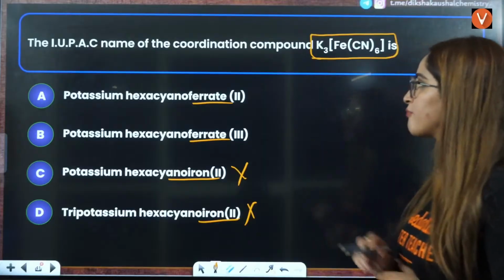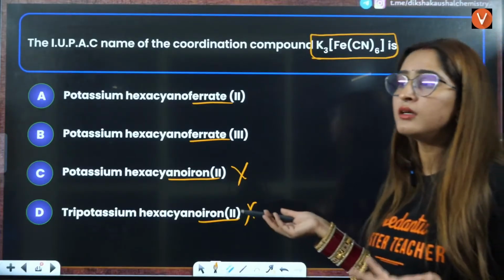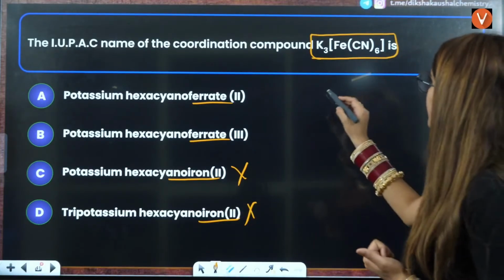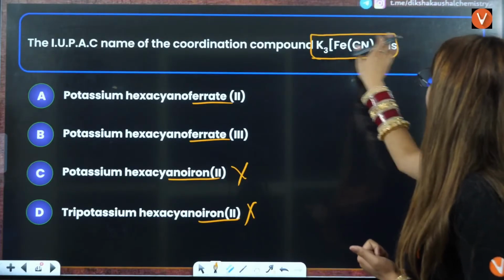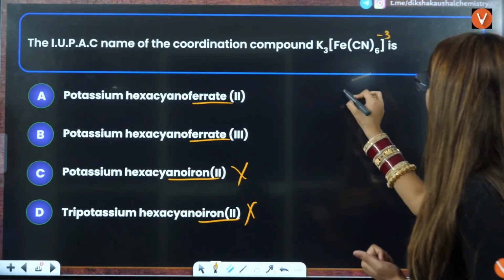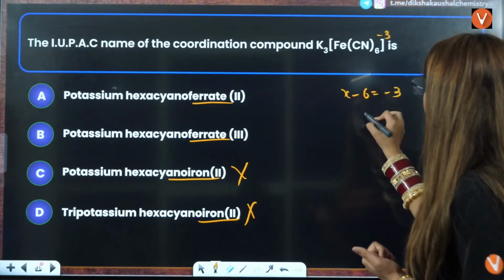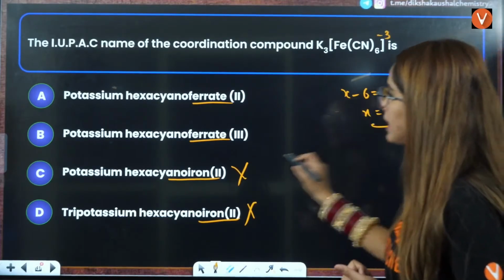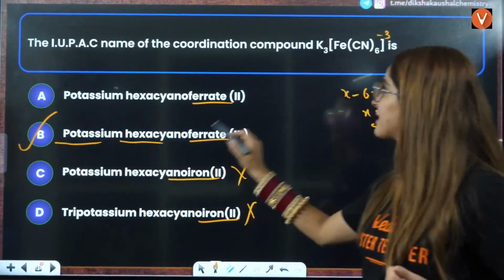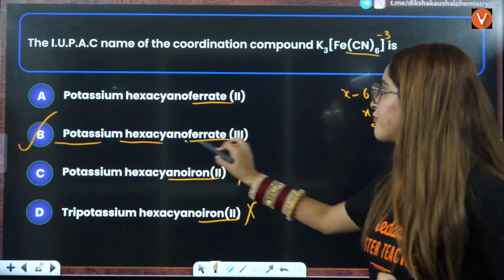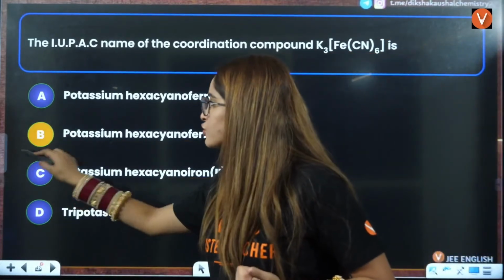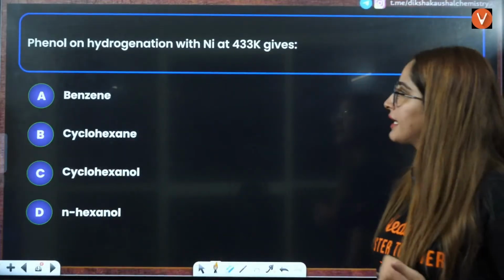Next, here you have potassium. You can just directly see the oxidation state and answer this. So this will be plus 3, and this is going to be minus 3. So the equation will be x minus 6 equals minus 3, x equals plus 3. So the answer will be potassium hexacyanoferrate(III). So B is going to be the correct answer.